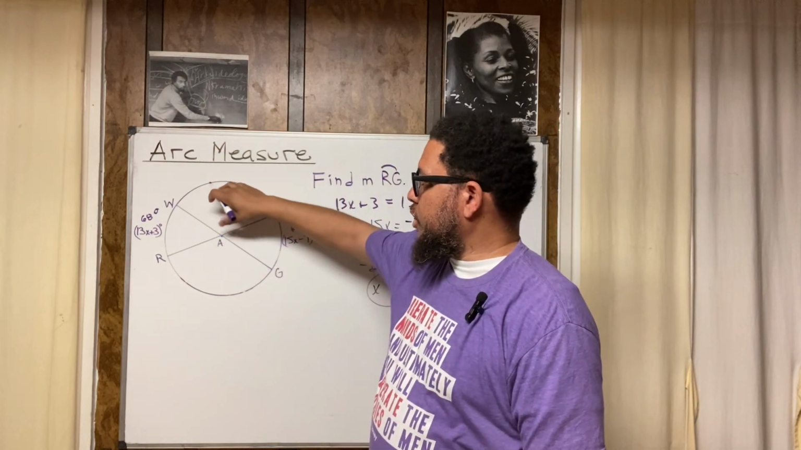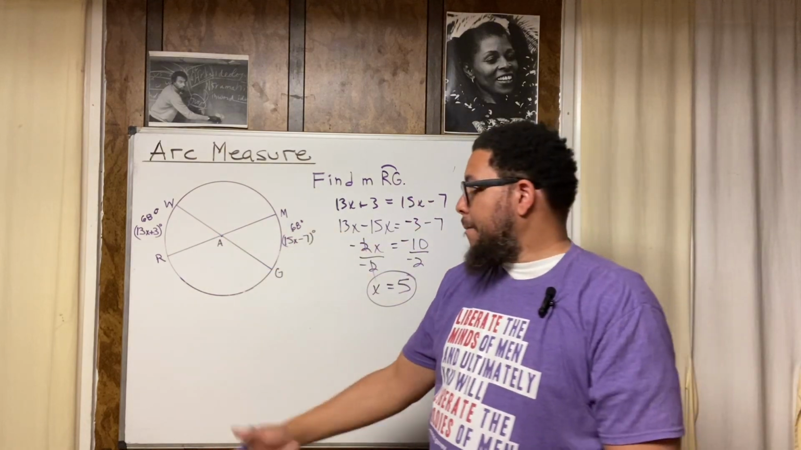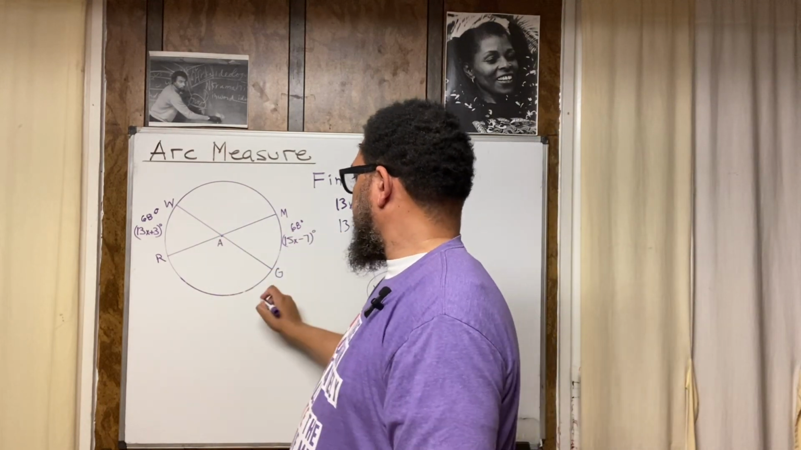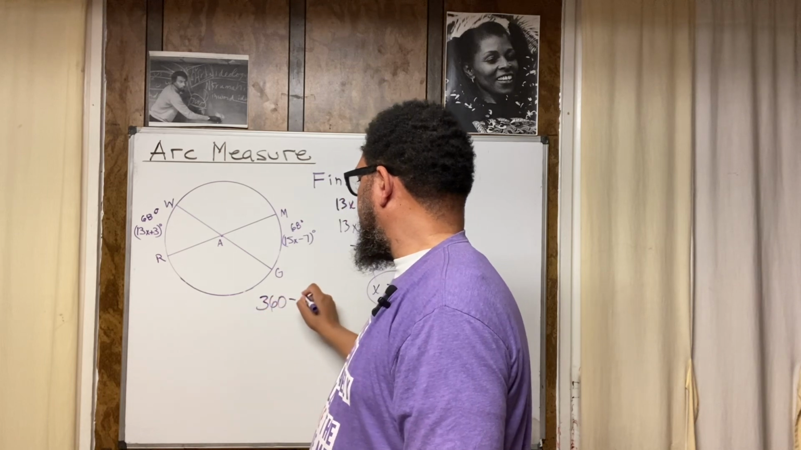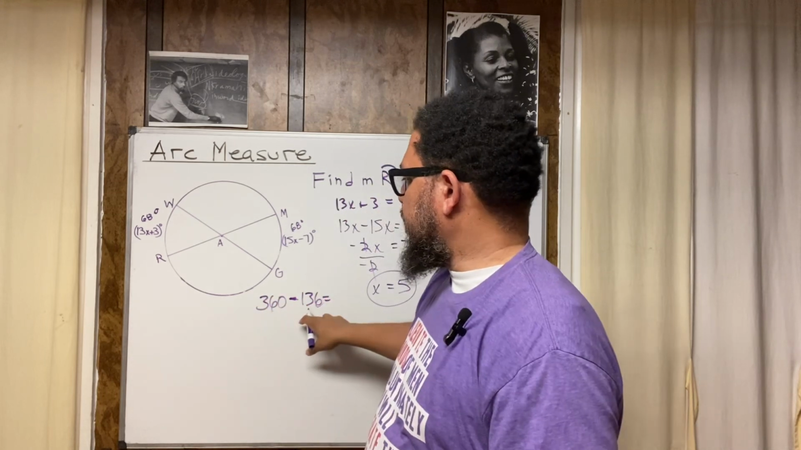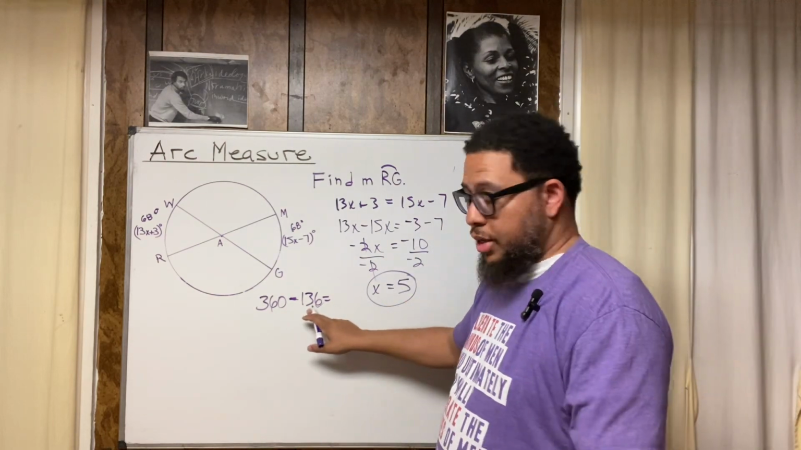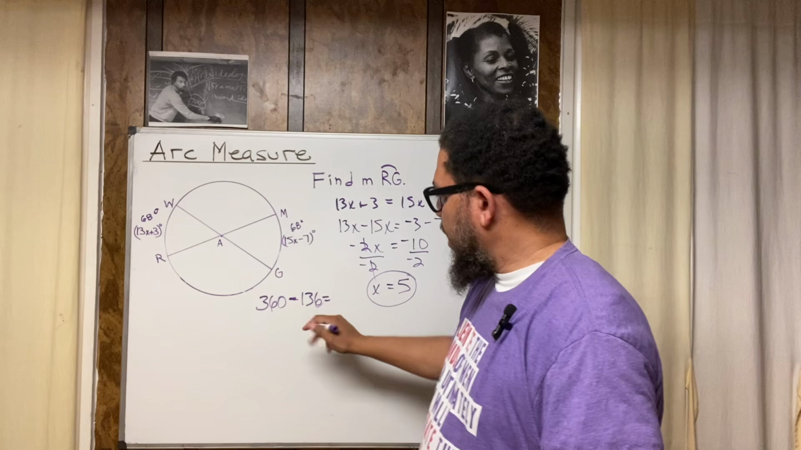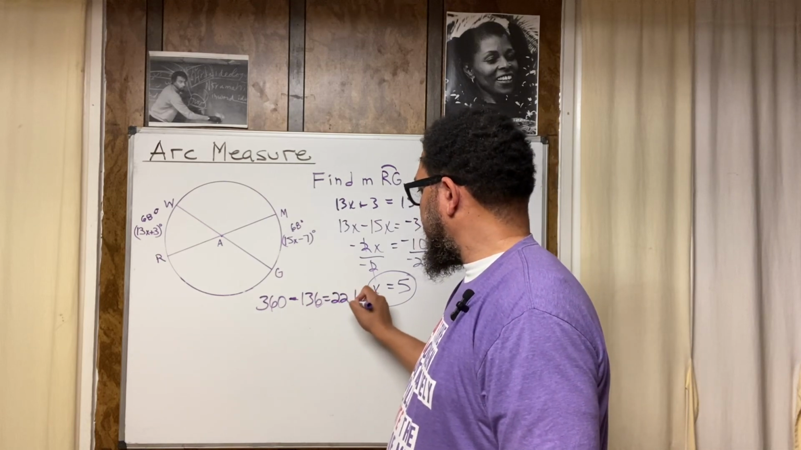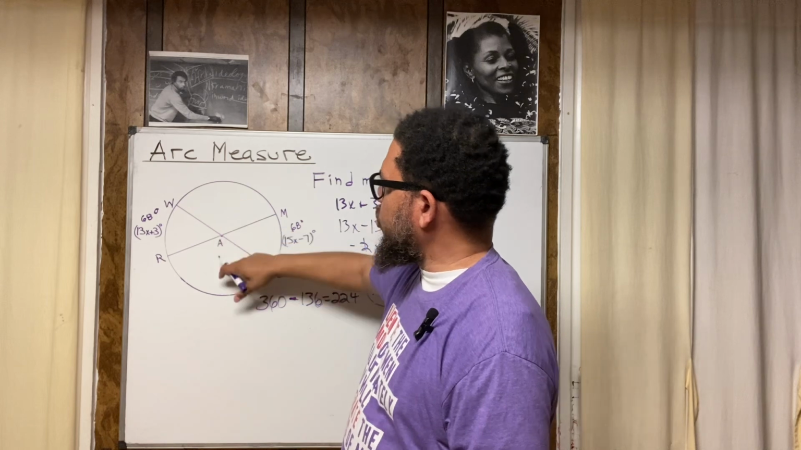So to find the sum of these two arcs, you do 360 minus 136. So let's write that down. 360 minus 136. What does that equal? 360 minus 100 is 260. 260 minus 30 is 230. 230 minus 6 is 224. Right? So that means that these two arcs add up to 224.